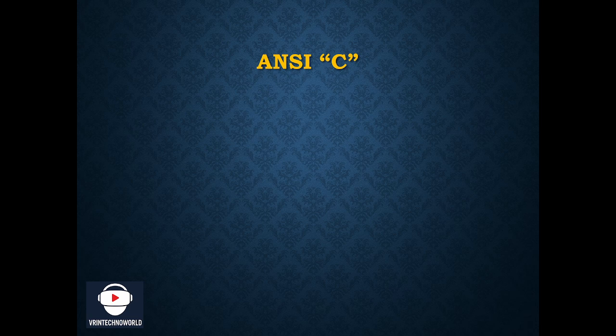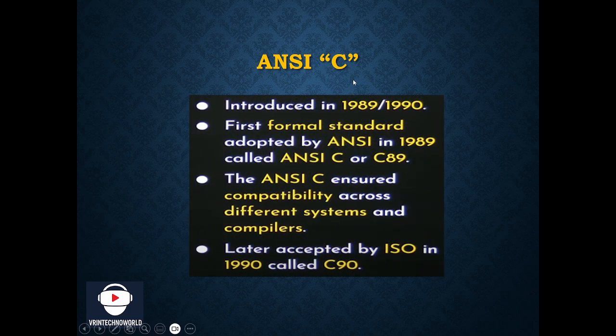So after the version of K&R, ANSI C was introduced. This was introduced in the year 1989, or we could say in the year 1990. That was the first formal standard adopted by ANSI in the year 1989. This version was later accepted by ISO in the year 1990. So that was called C90.